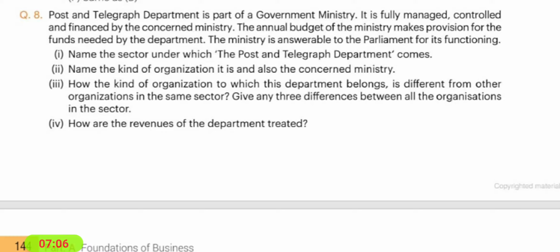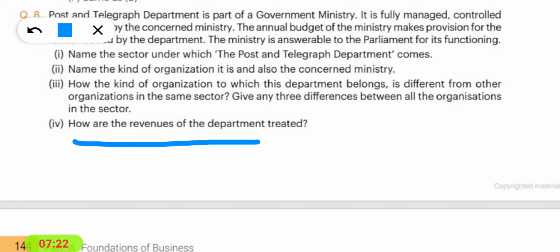Government provides funds by taking major shareholding. Government company also borrows funds independently as per their requirement. Also, it can raise funds through issuing share capital. Now, the next question is, how are the revenues of the department treated? They cannot use their revenues as per their requirements, so they are not free to use their revenues. Their revenues are deposited in the government treasury. All right.